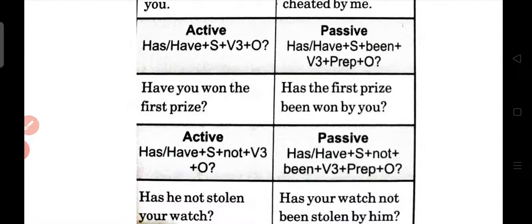Been only. Okay class. Now the related exercise that is on page number 279 and 281, that you will do.